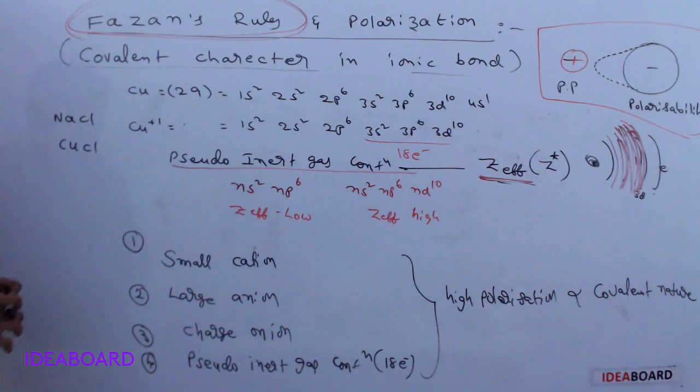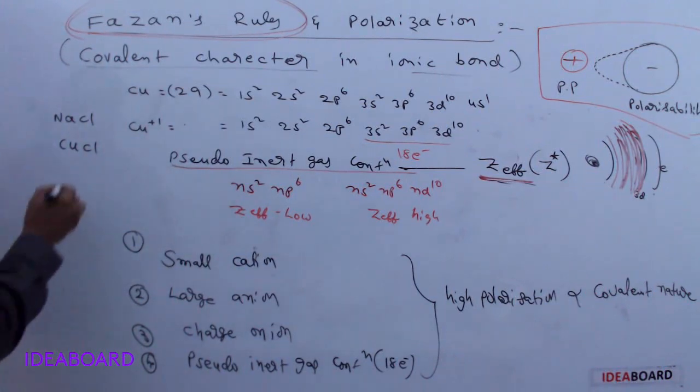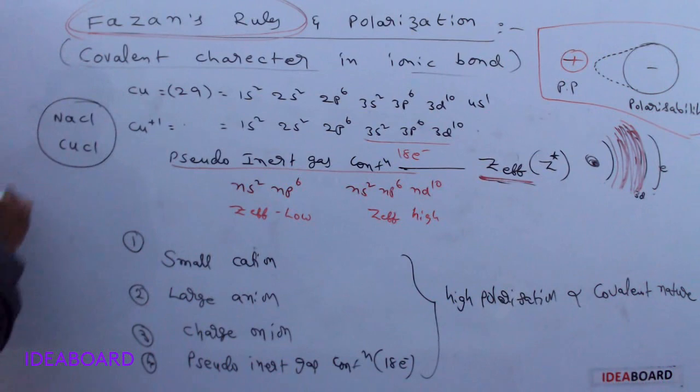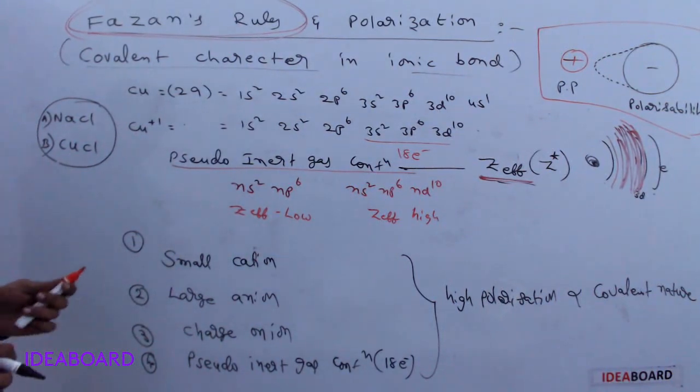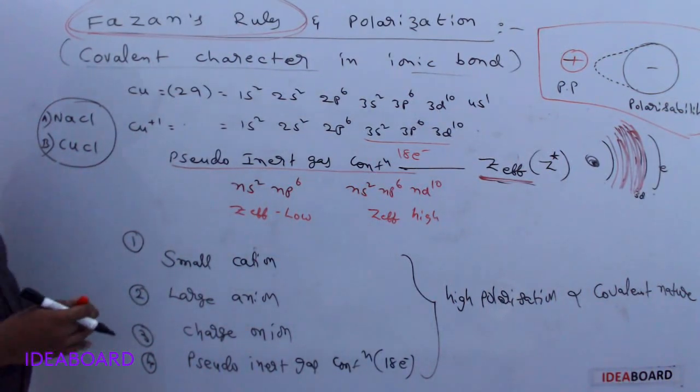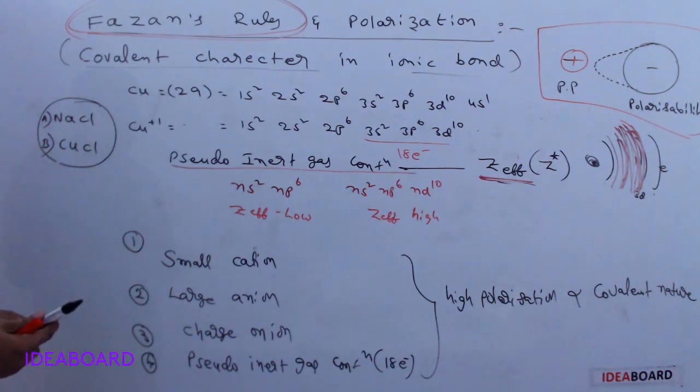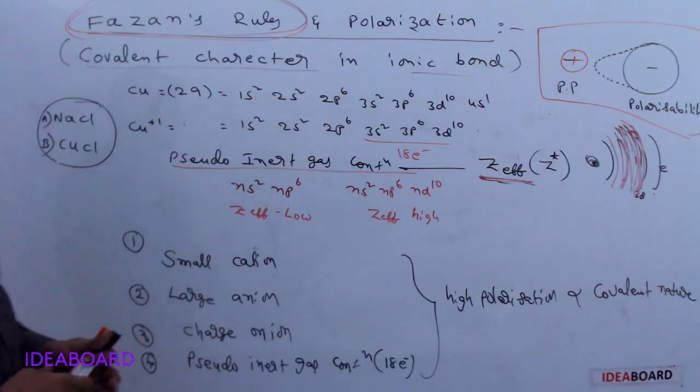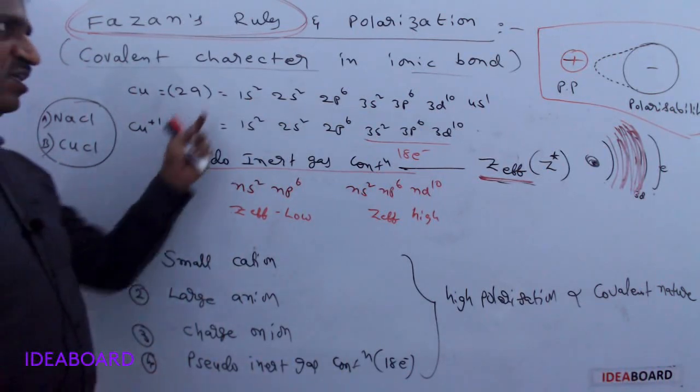NaCl is A and CuCl is B. My question is, in NaCl and CuCl, which has the high melting point? If you are able to give the reason, please give the reason in the comments box. NaCl and CuCl, which has the high melting point and why? Okay, this is about Fajan's rules and polarization.